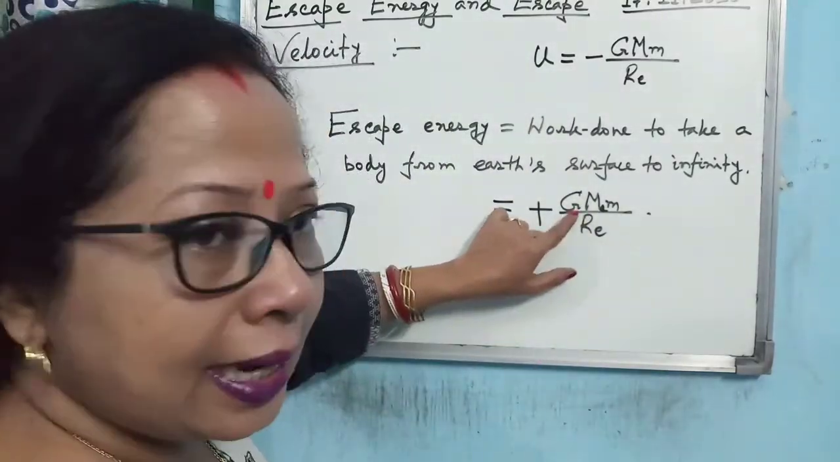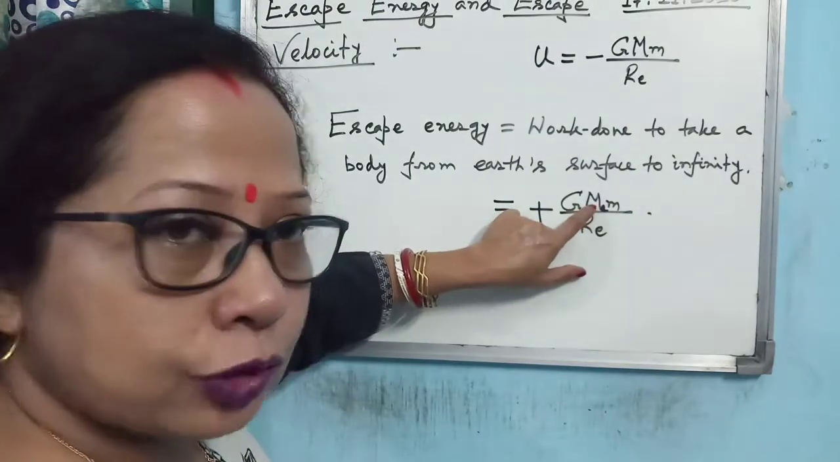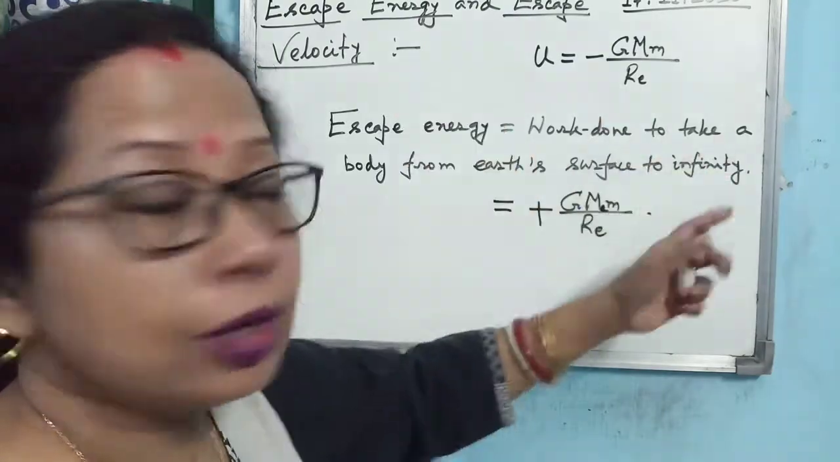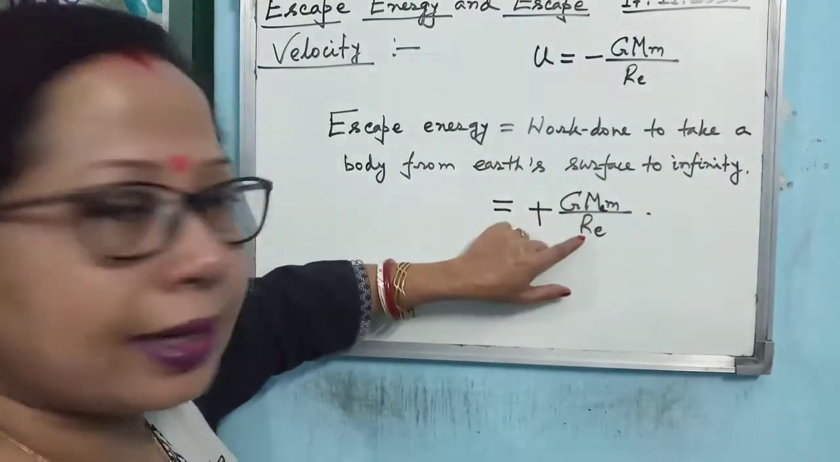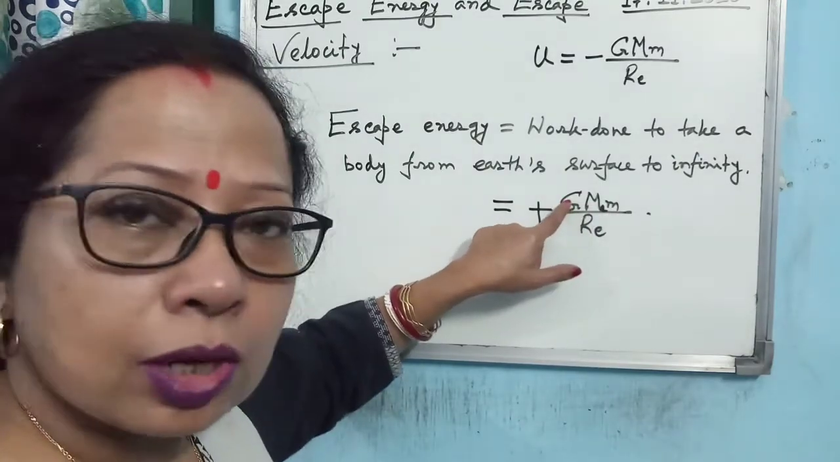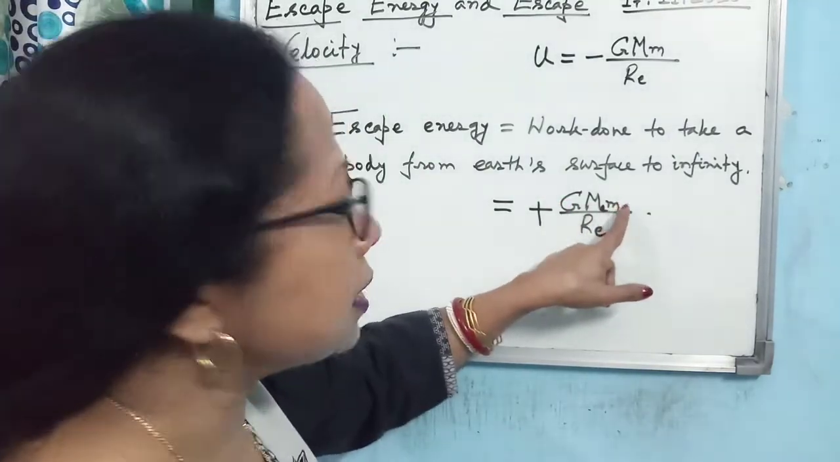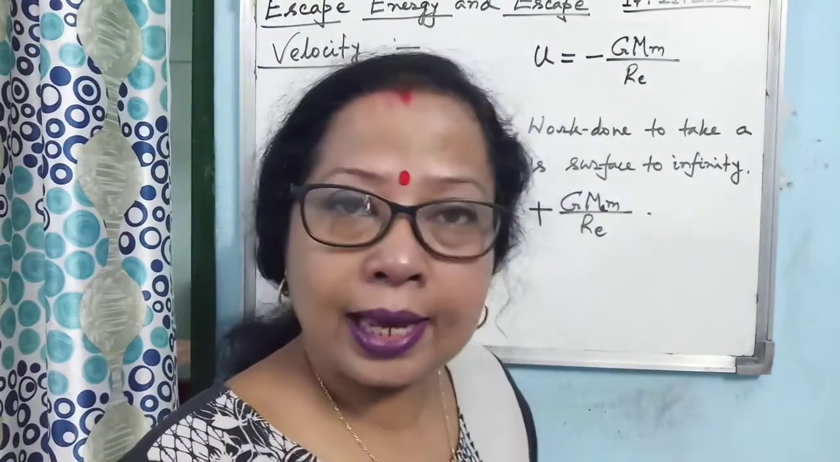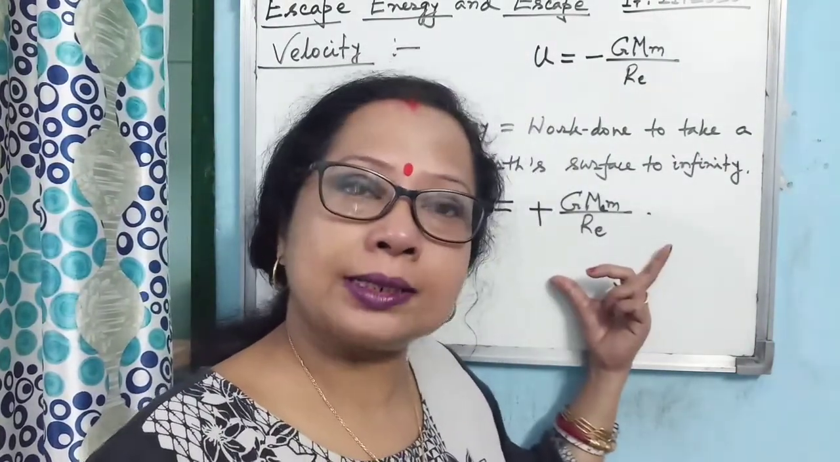It will be G times the mass of Jupiter by radius of Jupiter. If you are throwing a body from Moon, then it will be mass of Moon by radius of Moon. Big G and small m. Big G is universal gravitational constant, no change, and small m is the mass of the body which you are throwing. Okay, so this is the point you have to understand.